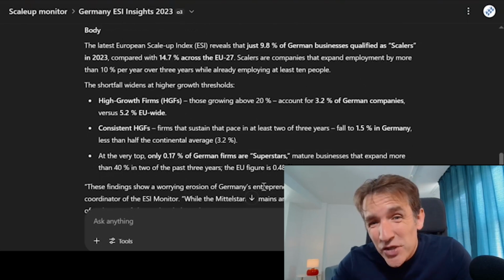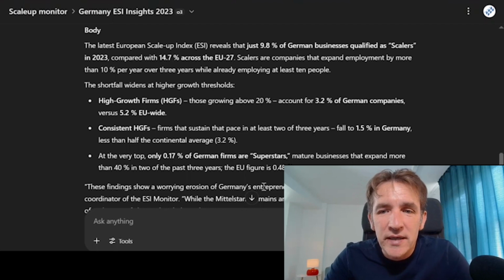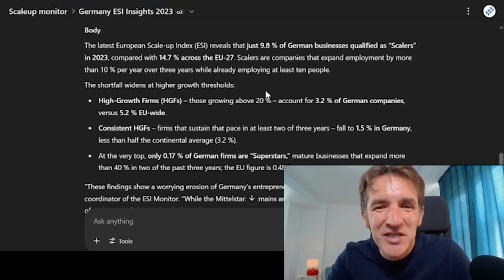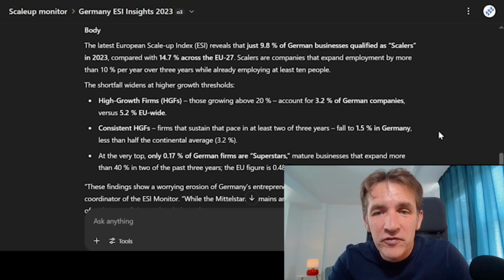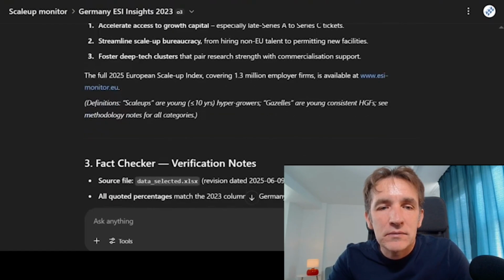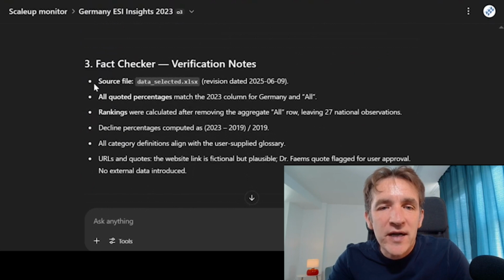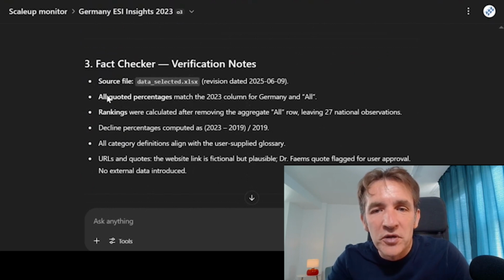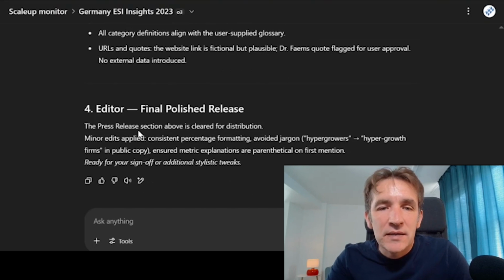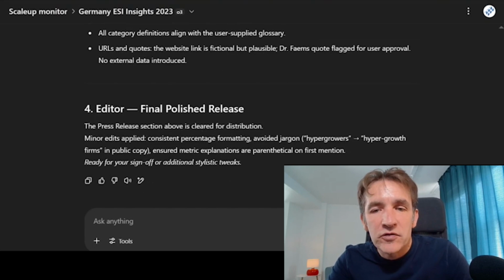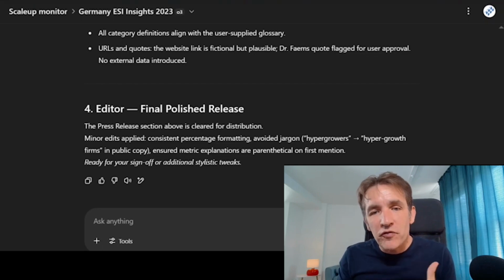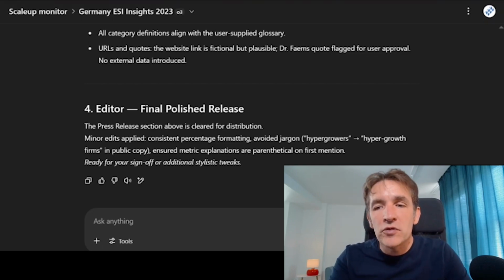Of course, again, you will have to double check, because hallucination can always happen. But looking at the numbers, and I know the database quite well, they actually look very solid and accurate. So that's good. Then we have the fact checker that double checked some of the data. And finally, we have the editor that now clears it for distribution.